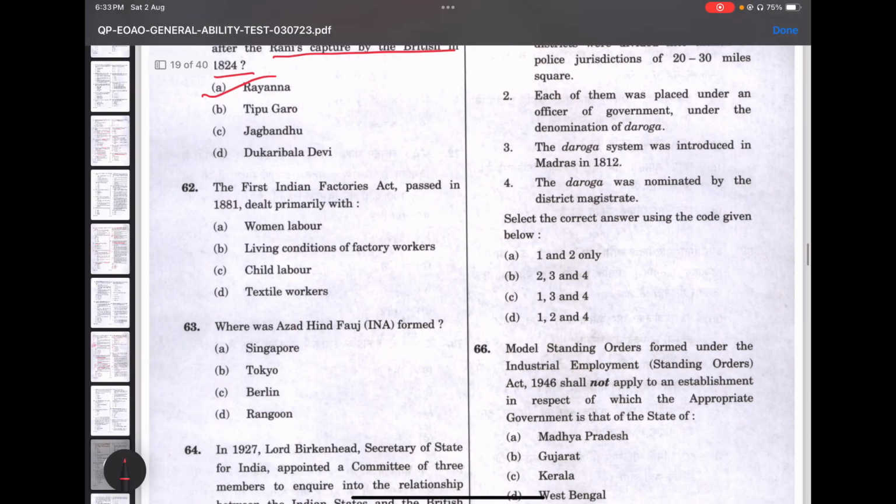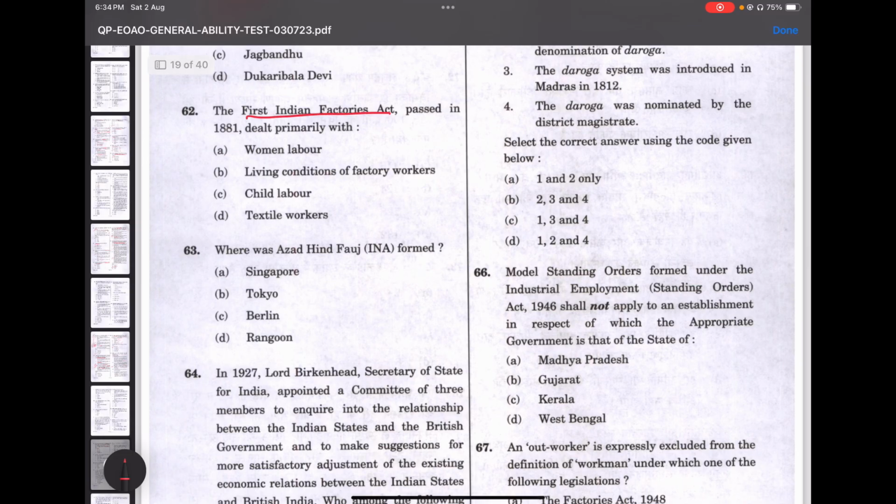Okay. So next question. The first Indian Factories Act passed primarily dealt with the problem of child labor. So yes, it laid down that children below 7 could not work in factories, while children between 7 to 12 would not work more than 9 hours. But anyway, even that was cruelty.